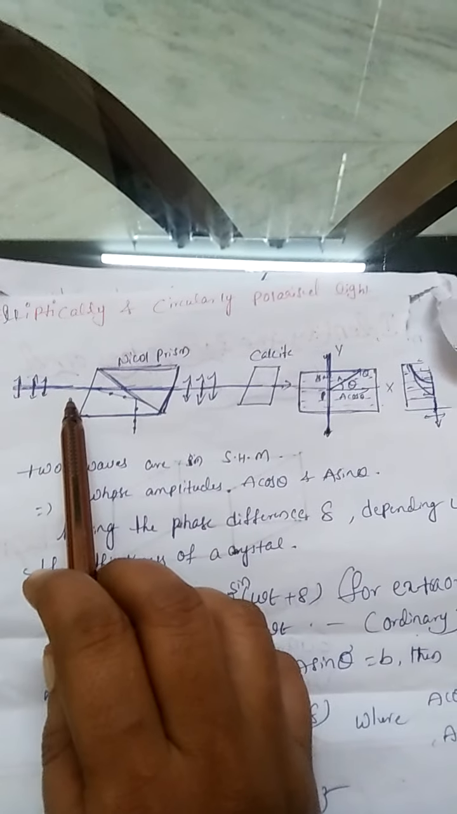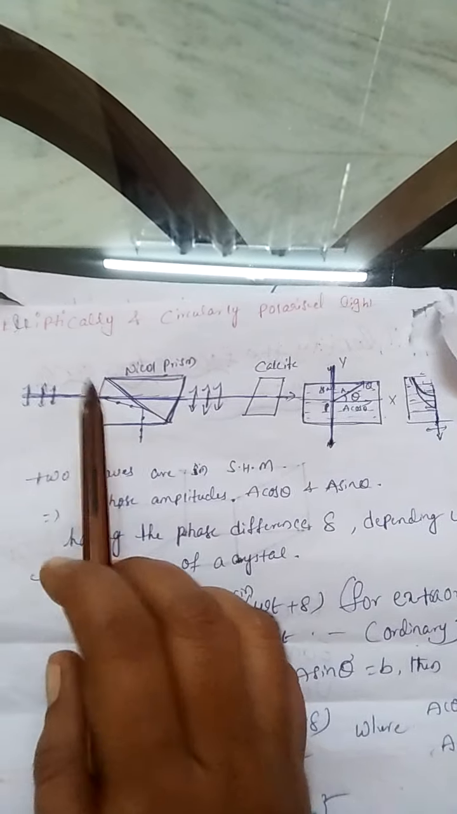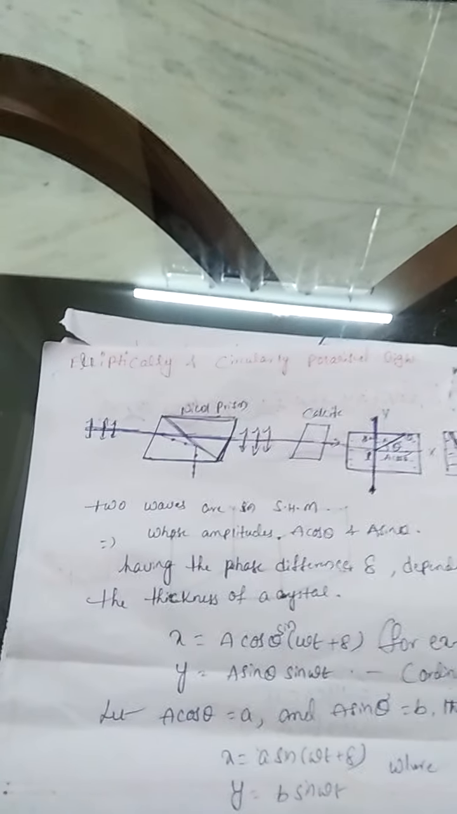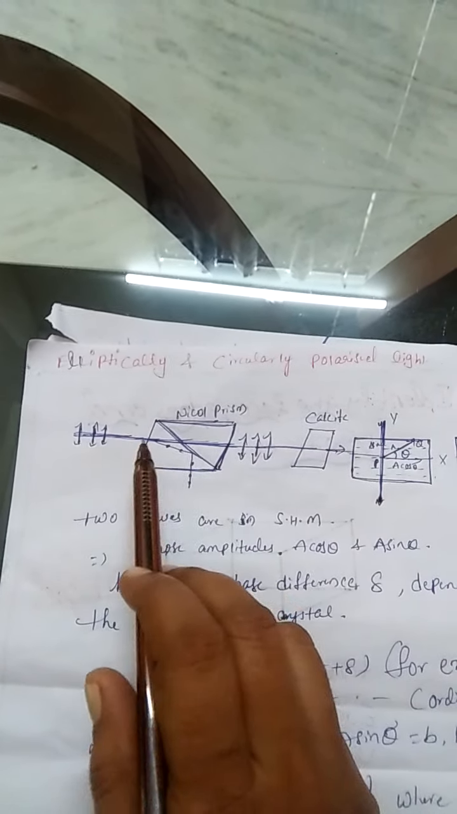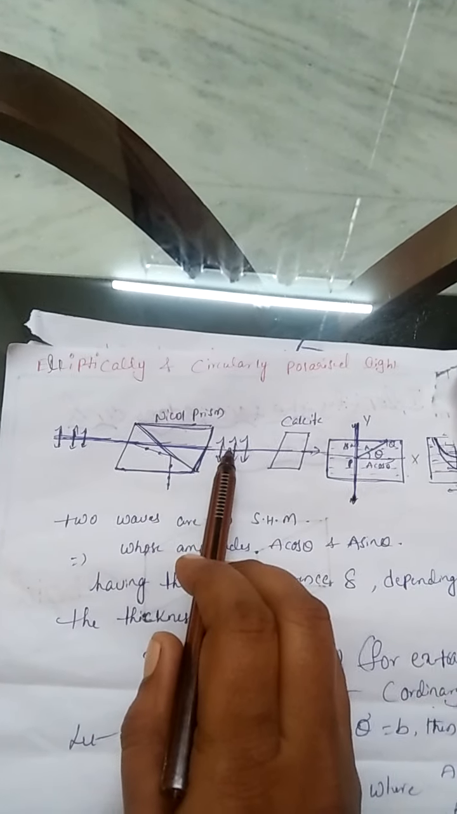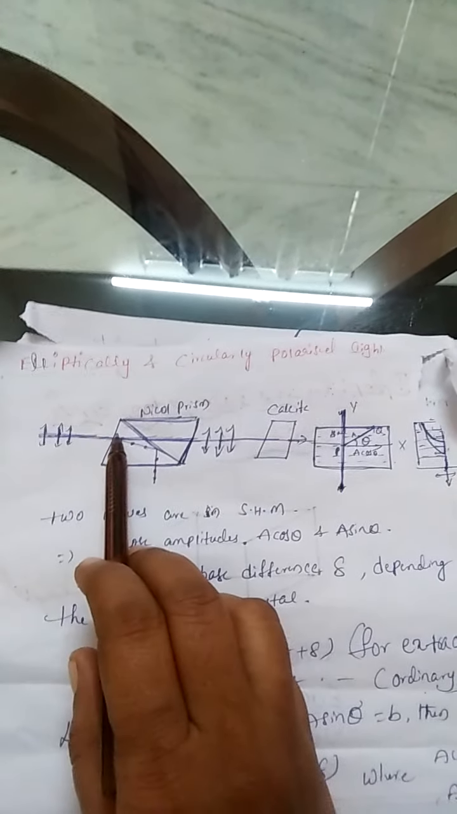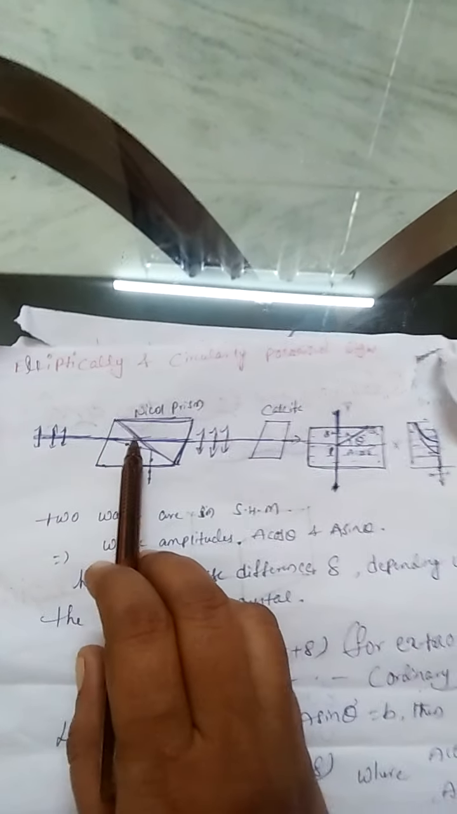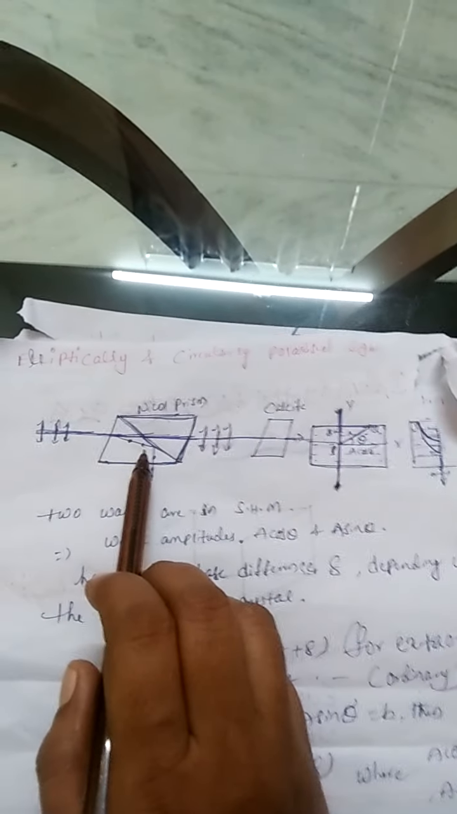Whatever polarized light is incident on the Nicol prism, by total internal reflection only one directional, that is perfectly polarized light, comes out from the Nicol prism. That means when it is incident on the Nicol prism, it is divided into two rays, the ordinary ray and the extraordinary ray, by double refraction.